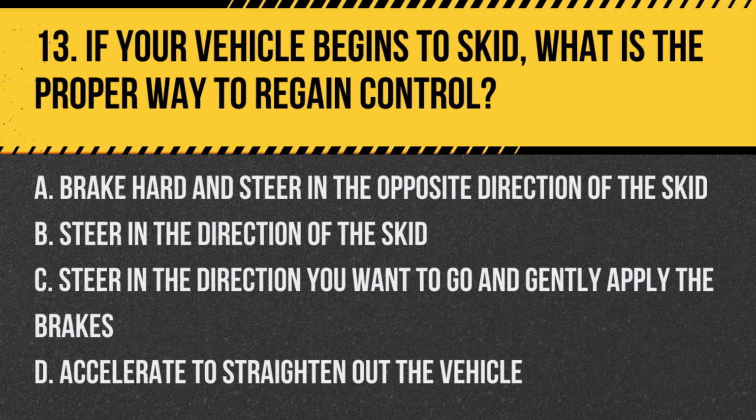A. Brake hard and steer in the opposite direction of the skid. B. Steer in the direction of the skid. C. Steer in the direction you want to go and gently apply the brakes. D. Accelerate to straighten out the vehicle. Answer: B. Steer in the direction of the skid. To regain control during a skid, steer in the direction you want the front of the vehicle to go.